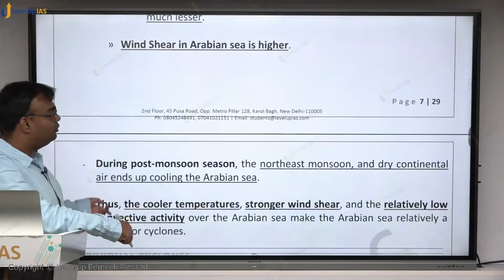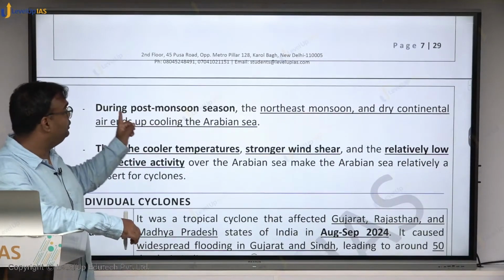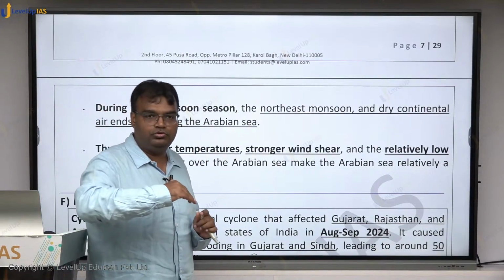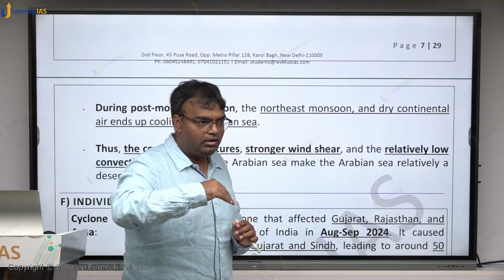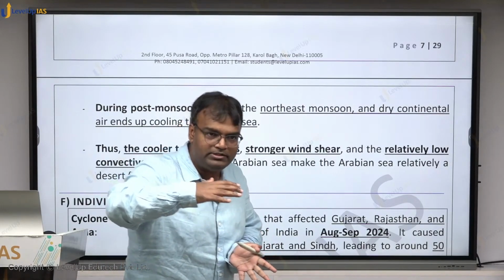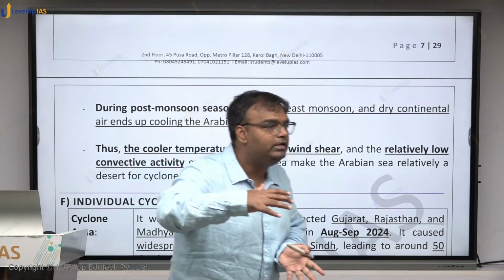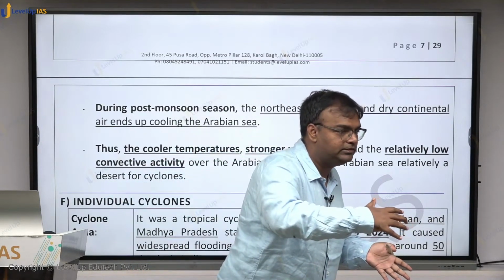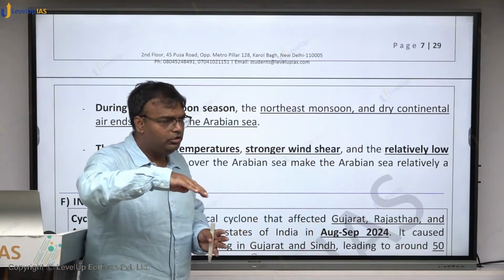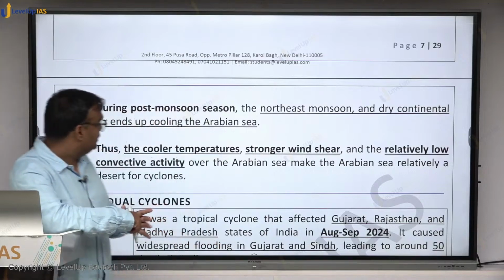So during the post-monsoon season, or the northeast monsoon season, the northeast monsoon and dry continental air end up cooling it. In the northeast monsoon season, Arabian Sea will receive wind from where? From the landmass. It will be receiving cooler wind from the landmass, which will cool it. That is not the case with Bay of Bengal in the northeast monsoon, the wind which is coming on the Bay of Bengal doesn't cool it that much.